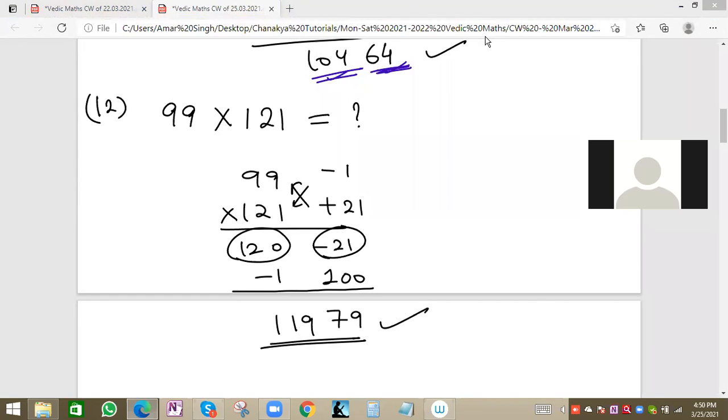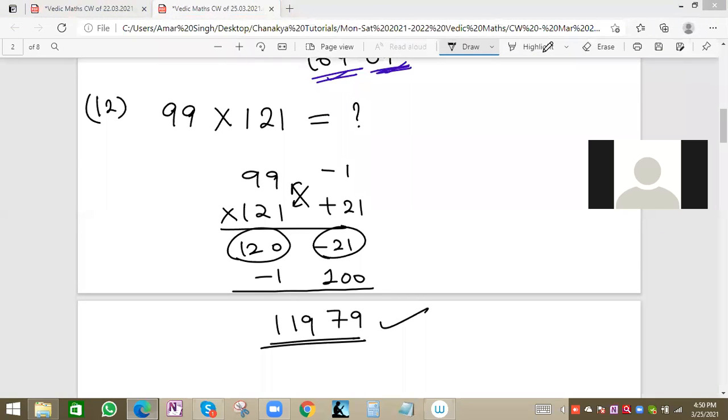Right, Chanchal. We have to take 100 because the numbers are near to 100, and this trick is basically applicable when numbers are near to 100. 100 is our reference value.